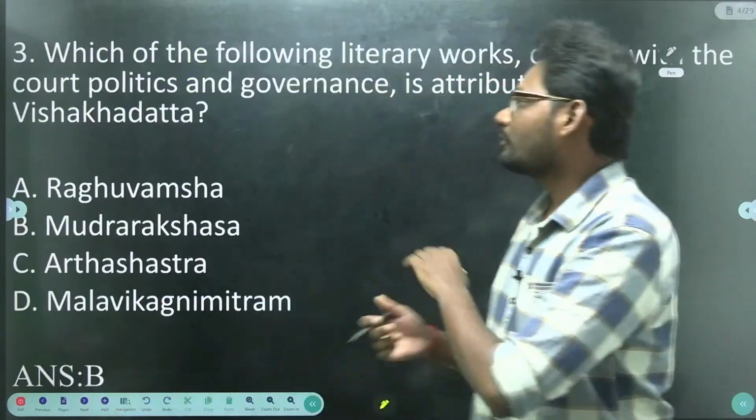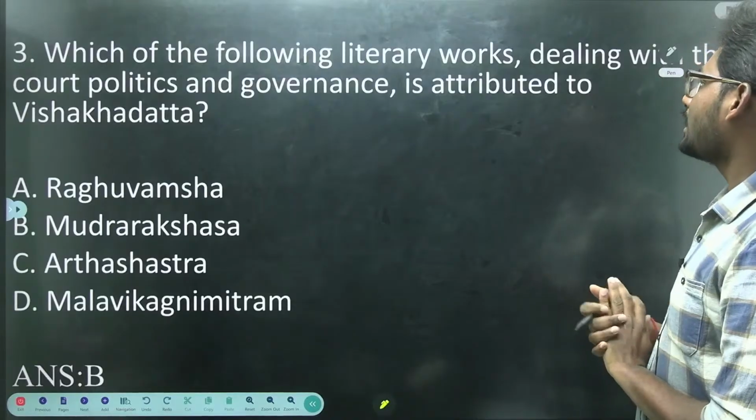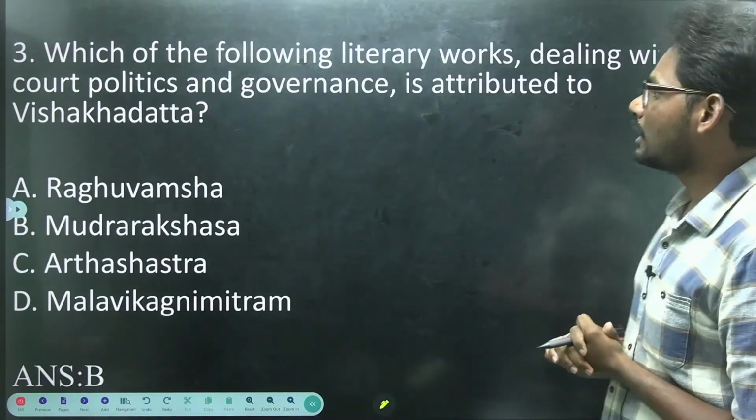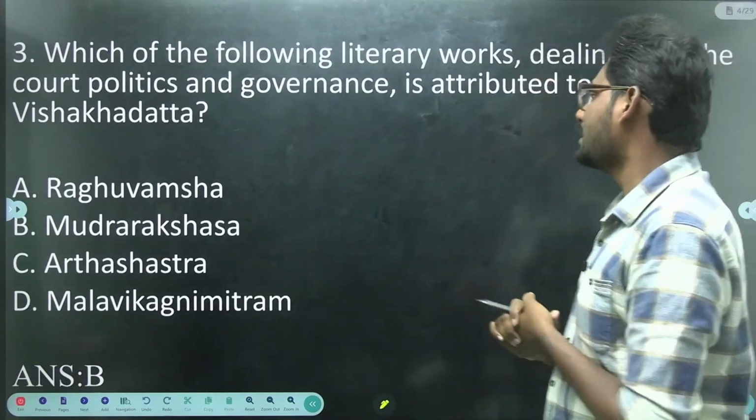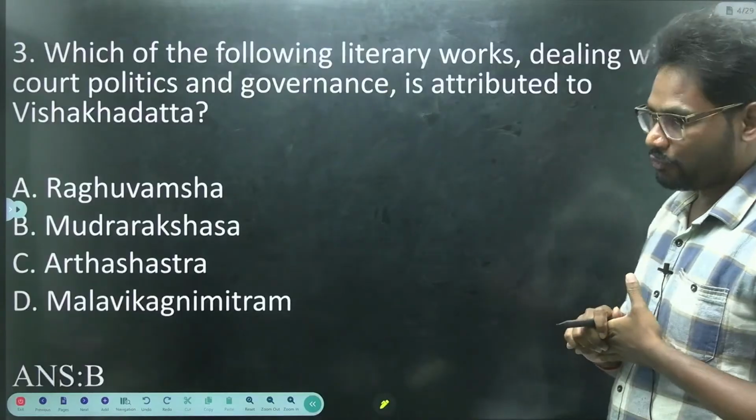Next: which of the following literary works dealing with court politics and governance is attributed to Vishakadatta?